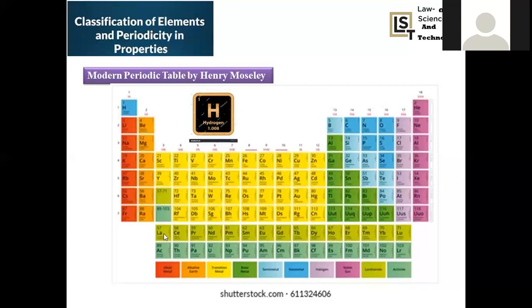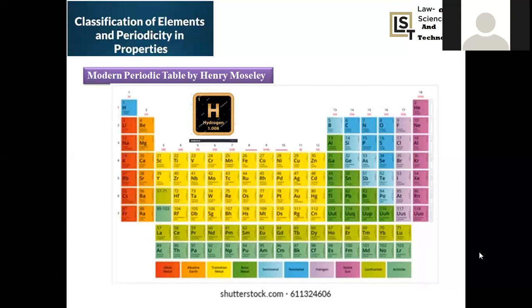Here, lanthanum and actinium. Even though we are going to start with the lanthanides, the F block series of 4F1 will be with the lanthanides, but lanthanum will be a D block element only. It should be placed here. And actinium, even though we say this 5F1 series is with the actinides, will be regarded as a D block element only. Then you can say that from cerium onwards, F block elements start. From thorium onwards, the 5F series starts, rather than lanthanum and actinium. Lanthanum and actinium will be a part of the D block elements only.